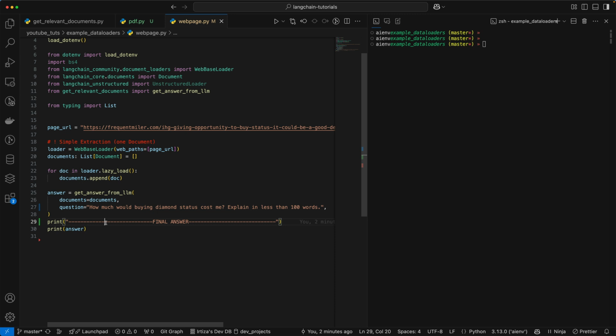So we're going to quickly take a look at this example. So let's say we're using the URL here. And the question we're asking the LLM is, how much would buying diamond status cost me? And just to make sure it does not go on a tangent, I am telling it to keep the answer limited to 100 words. And then I'm printing out the answer here. Okay, so let's go and quickly run it.